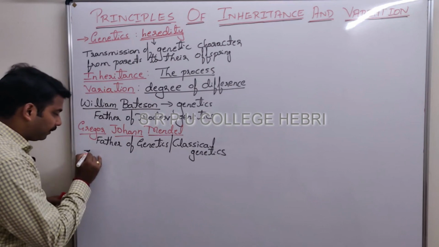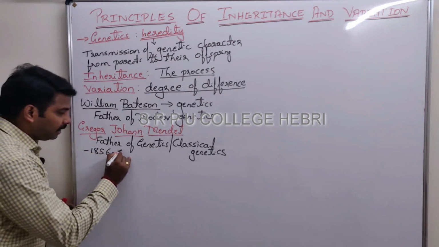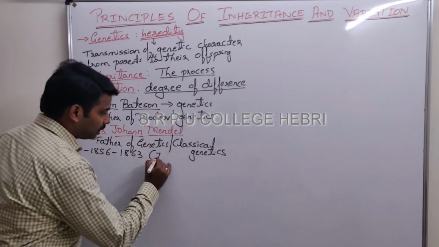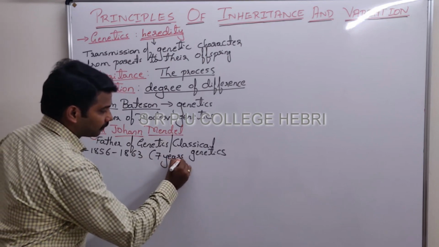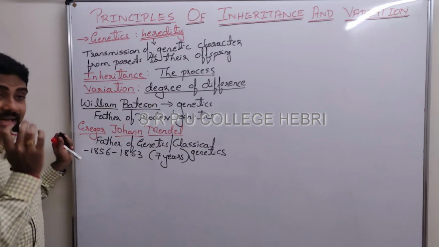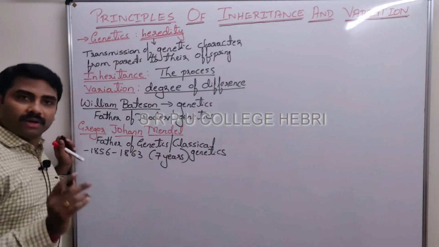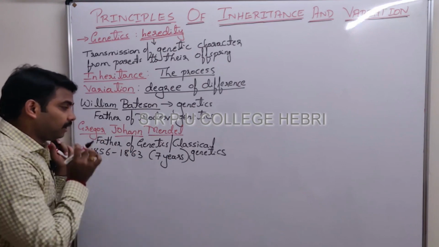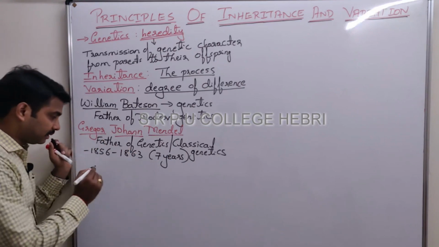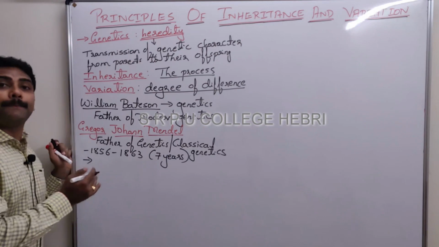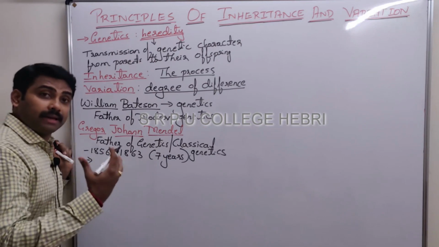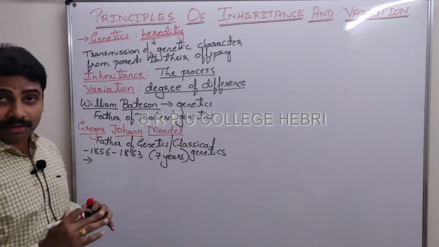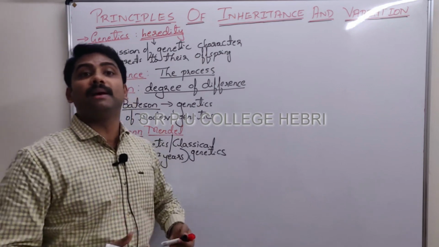He worked between 1856 and 1863, about 7 years. Due to many other reasons he couldn't continue his work. His favorite experimental organism was the pea plant, the garden pea plant or the edible pea plant.